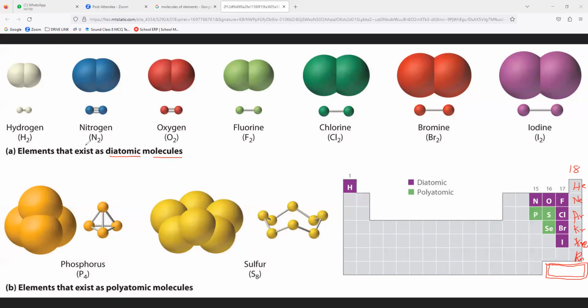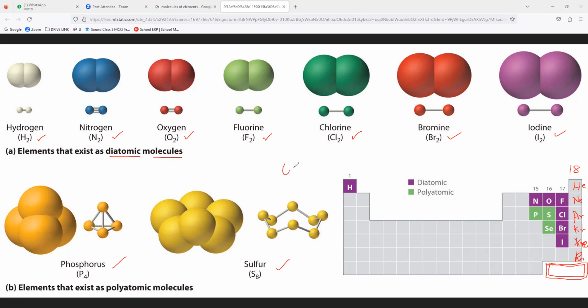Now, you can notice here diatomic molecule examples. These molecules can occur in the free state as they are stable in nature. Hydrogen, nitrogen, oxygen, fluorine, chlorine, bromine, iodine, sulfur, phosphorus. These all are examples of molecules of an element.